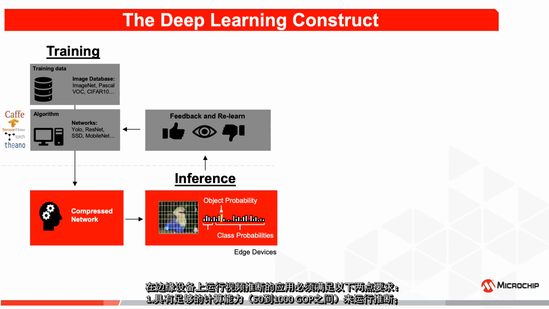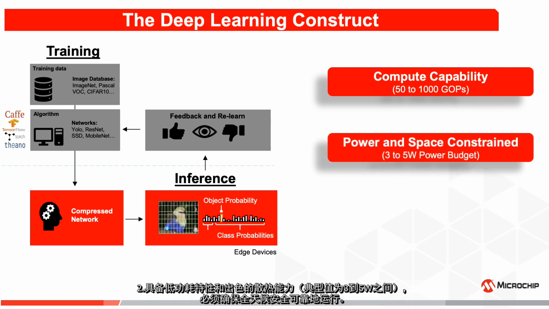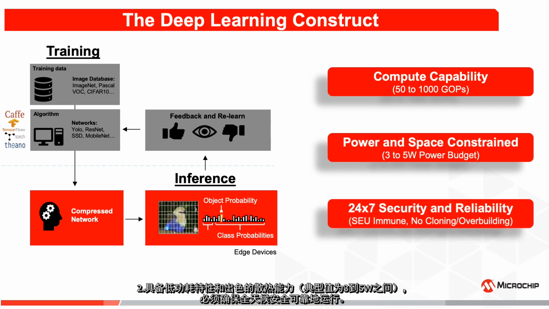Applications running video inferencing on the edge must fulfill the following requirements. They must have enough compute power for running inference, somewhere between 50 and 1,000 giga operations per second. They must have low power consumption and excellent thermal dissipation, typically between 3 and 5 watts. They must be secure and reliable for 24/7 operation.